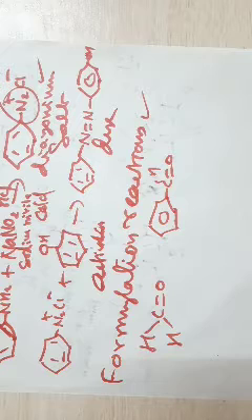So today we saw the other aspects of orientation and reactivity in aromatic electrophilic substitution reaction. We saw what is meant by ipso attack, what is meant by ortho effect, and the orientation and reactivity if the benzene ring is substituted with two substituents.